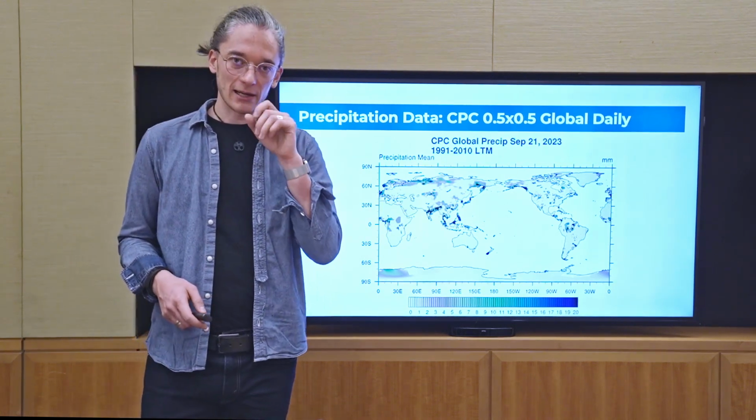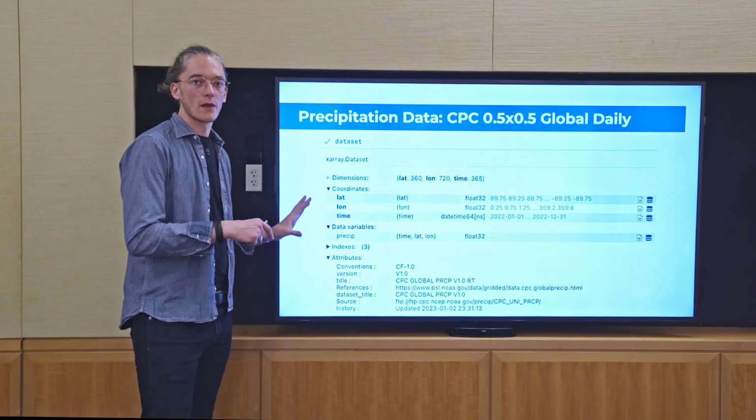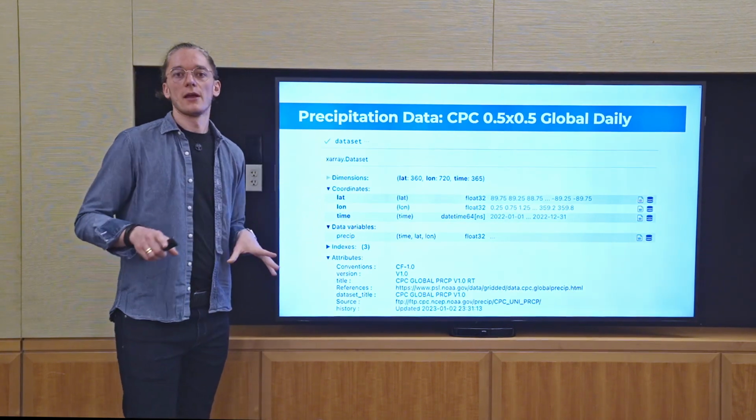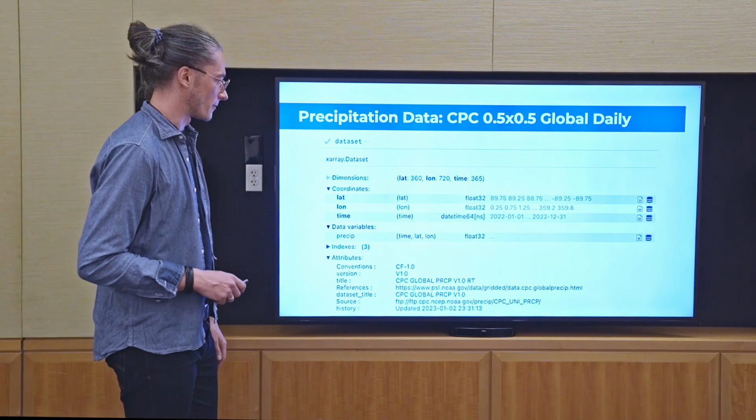Now, if you look at this data set in our Python environment, then this looks pretty much like that. That's what you get if you print the dataset variable in a Jupyter environment. You see some metadata that is shipped with the dataset file. That gives you some information about the variables it stores: latitude, longitude, and time. It gives you the name of the variable where the actual rainfall data is stored, precip, and some metadata about the file.